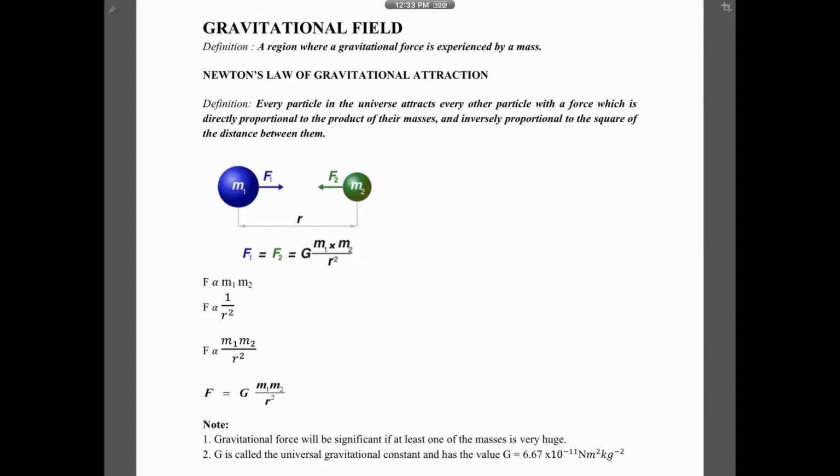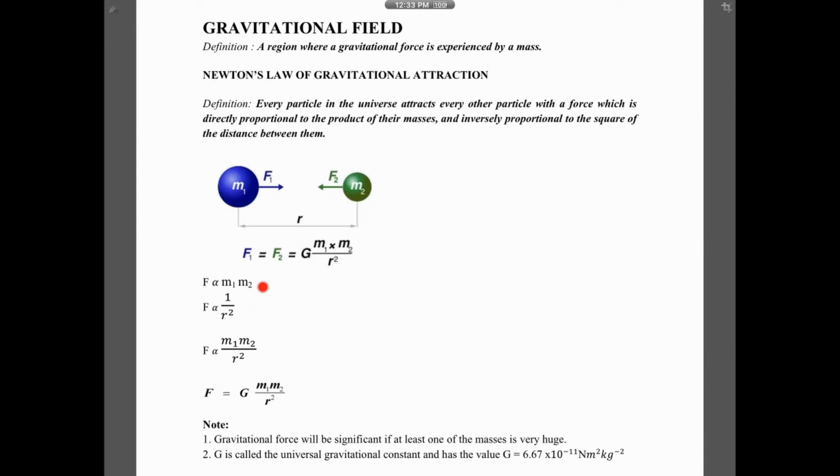It's because of what Newton said. Remember his famous story about the apple falling on his head? So he came up with Newton's law of gravitation. He says that every mass in this universe will attract every other mass with a force which is directly proportional to the product of the masses. That means you must multiply the 2 masses together. The bigger the value, the bigger the force. And inversely proportional to the square of the distance apart. That means the further apart they are, the weaker the force. So inversely proportional to distance squared.